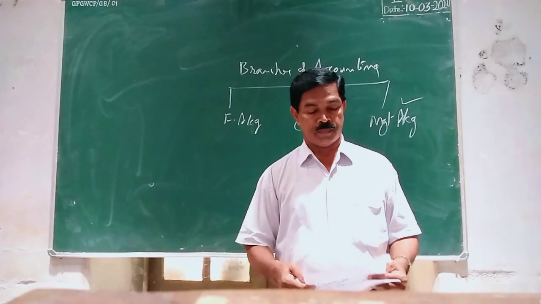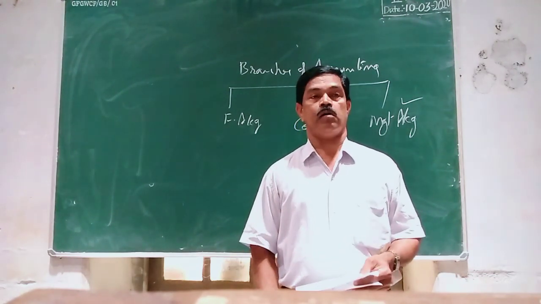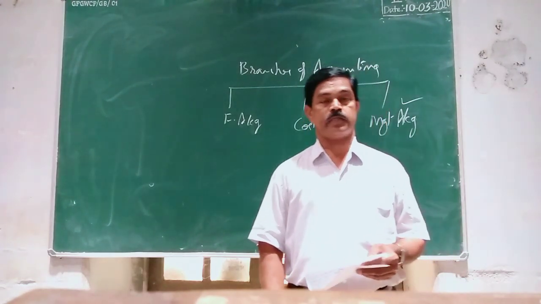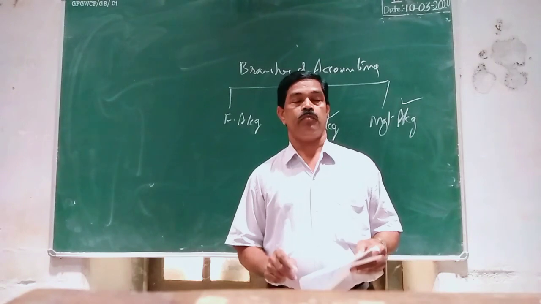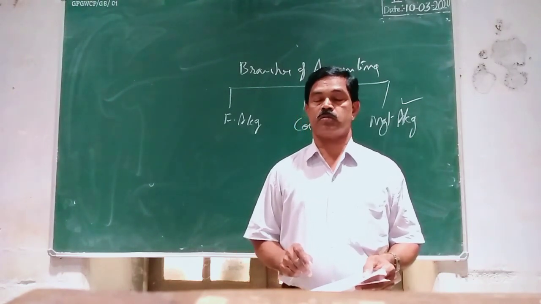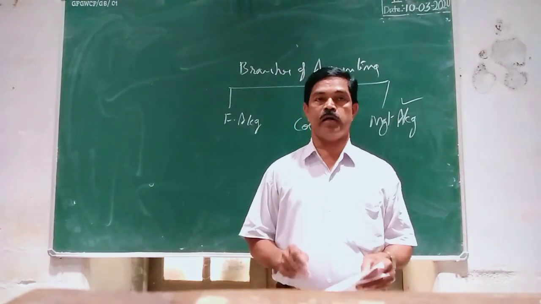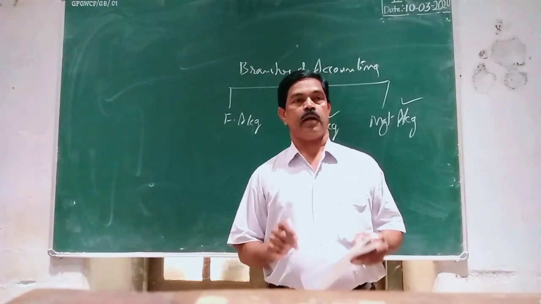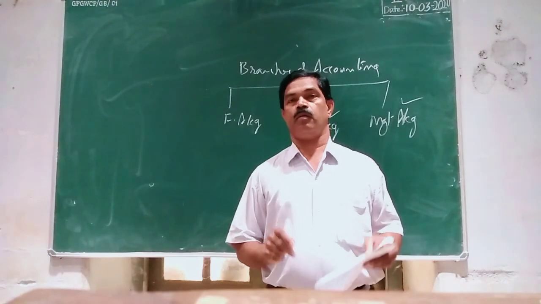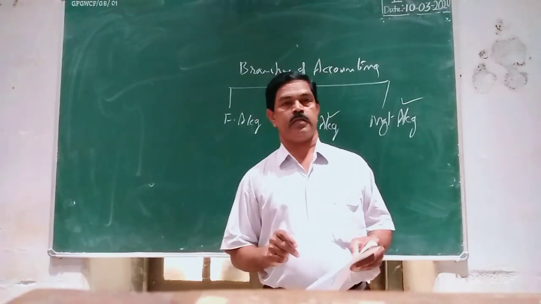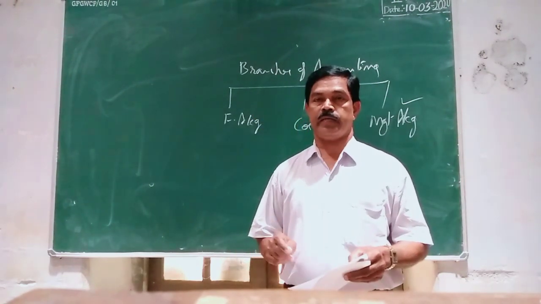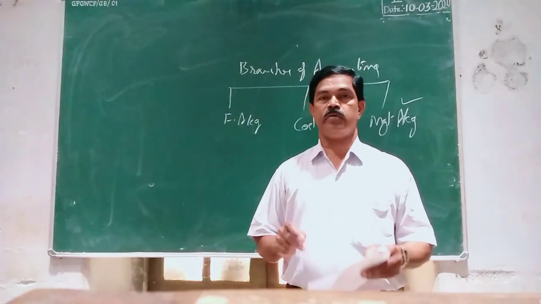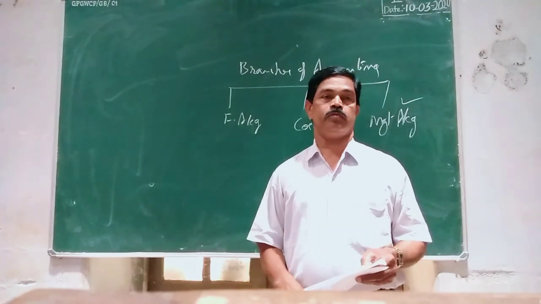Then the fourth one is recording the actual cost, that is historic cost of the assets. Under financial accounting, we record the actual cost or the historic cost, the cost which we paid at the time of acquiring the asset. For example, when we acquire a fixed asset, say a building or a machinery, we pay a certain amount. Then that amount is taken into account in the future also.